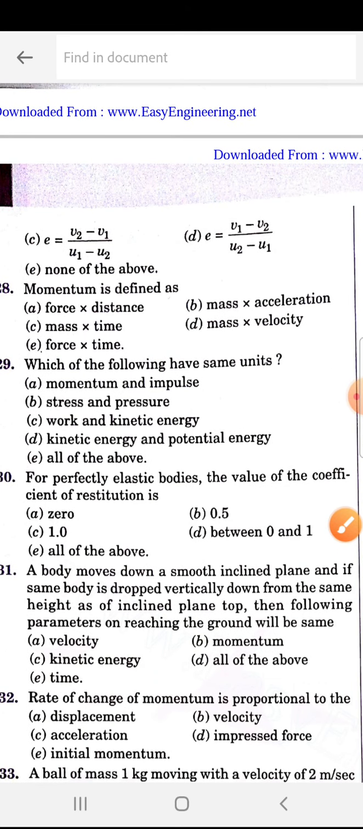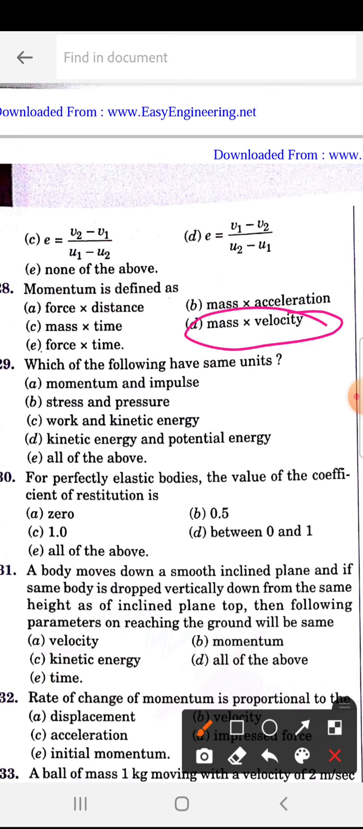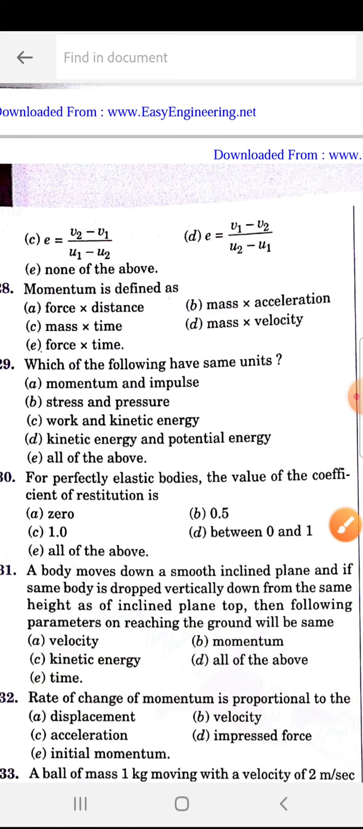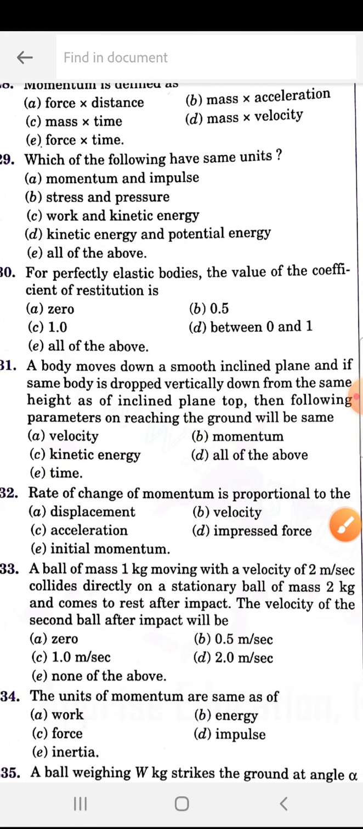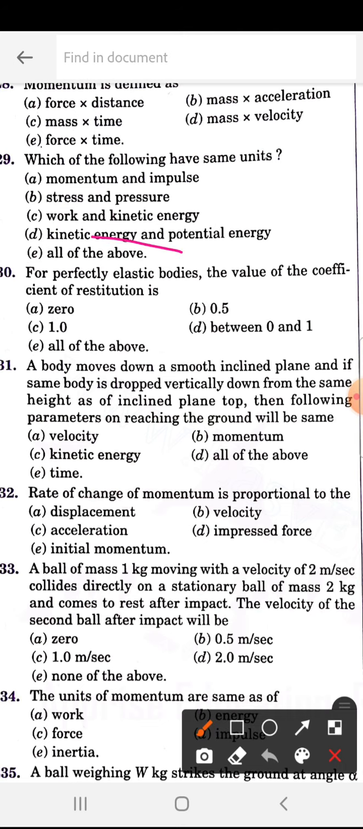Momentum is defined as, tell me, mass into velocity. Which of the following have the same units? So all of these are having the same units. For perfectly elastic bodies, the value of coefficient of restitution is, so how much? It will be 1.